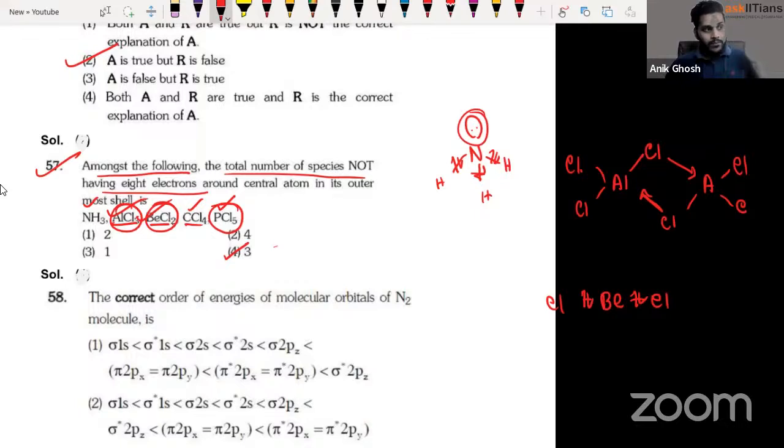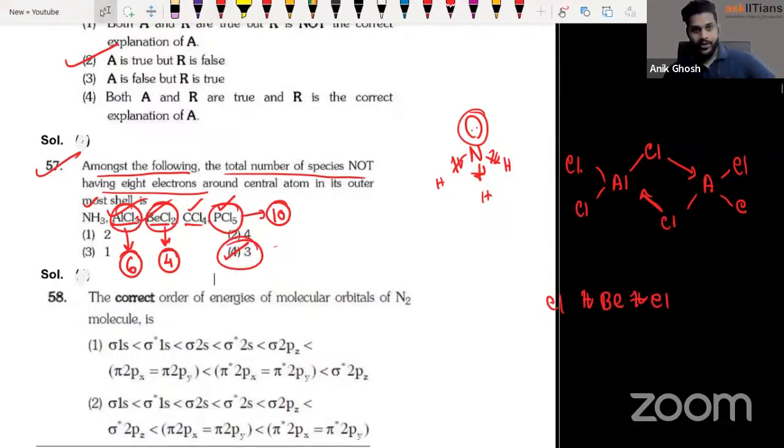They're not mentioning whether it is lower than 8 or higher than 8, right? PCl5 contains 10 electrons, BeCl2 contains 4 electrons, AlCl3 contains 6 electrons. So all 3 of them are the correct answers, and that's why option 4 is the right answer for us.